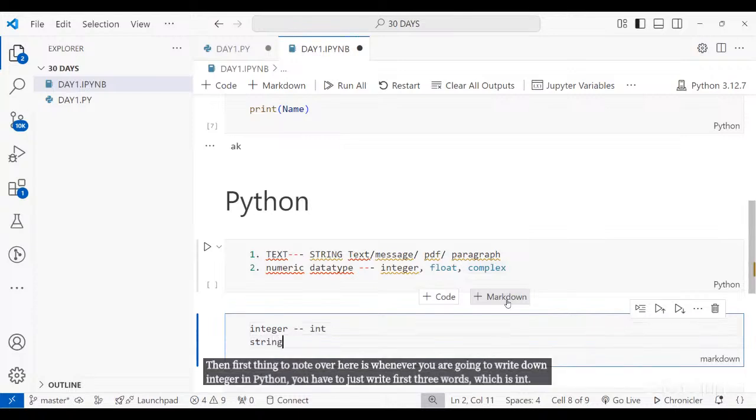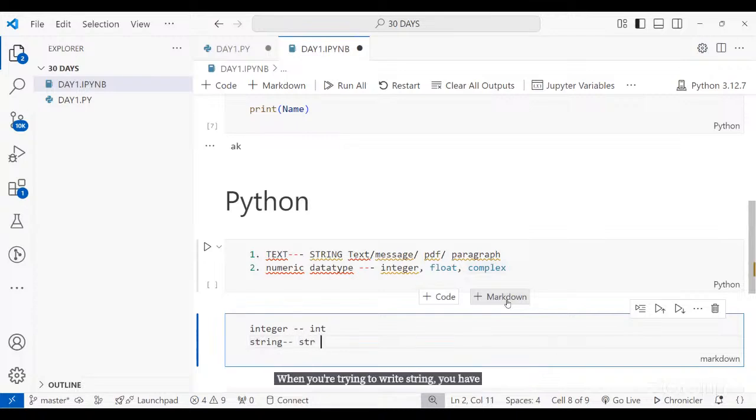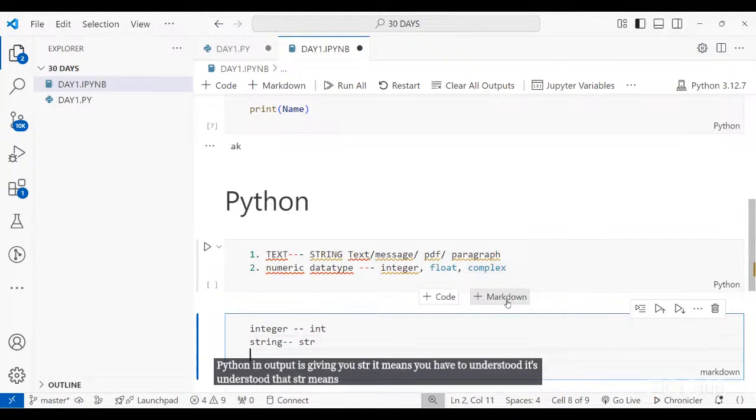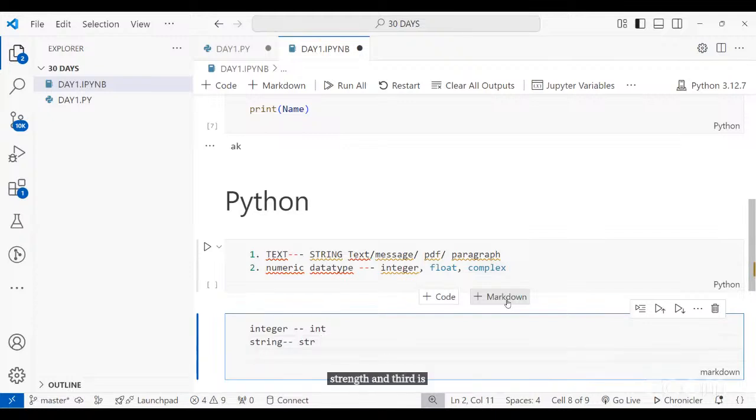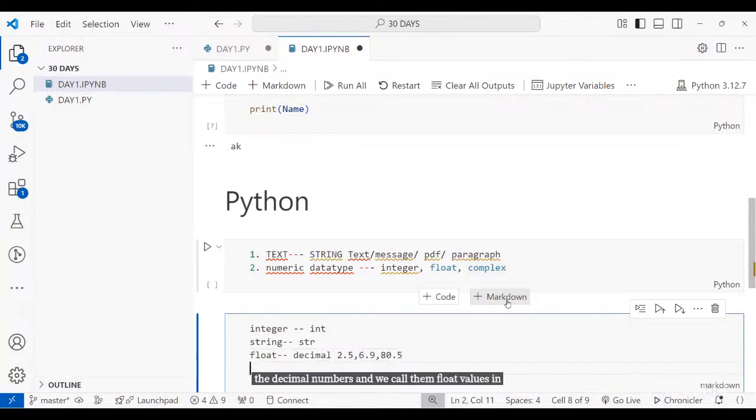When you're trying to write string, you have to write str. And if Python in output is giving you str, it's understood that str means string. Then the second is float. Float is decimal numbers. Anything like 2.5, 6.9, all these are decimal numbers, and we call them float values in programming.